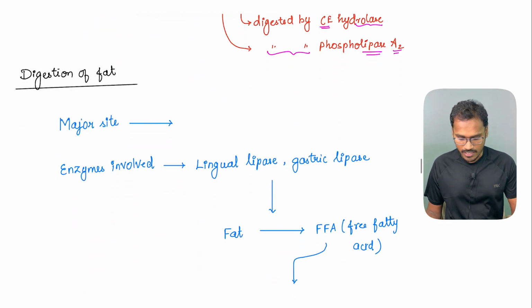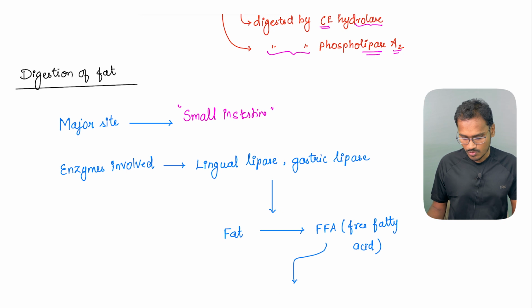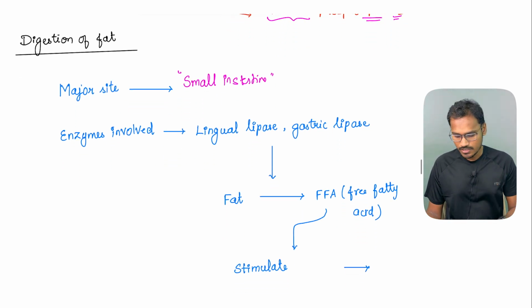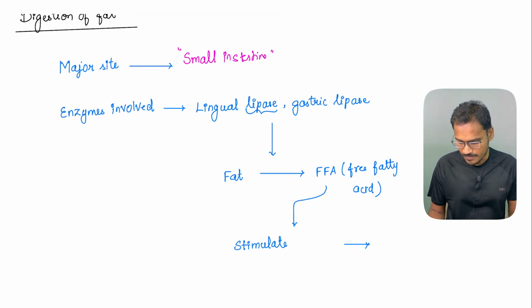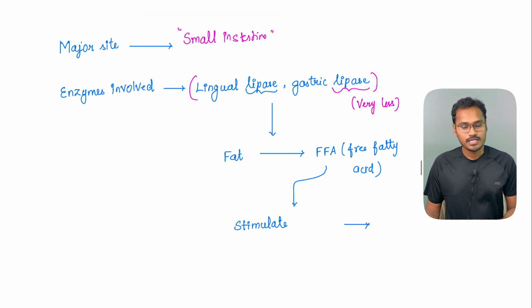The major site of fat digestion is the small intestine. So the site of action is important. But the digestion starts in the saliva itself. The saliva has one enzyme called lingual lipase, and it continues in the stomach with the help of the enzyme gastric lipase. The contribution of lingual lipase and gastric lipase is very, very small, but they have one more important role. What they do is give some additional benefit in the next step.